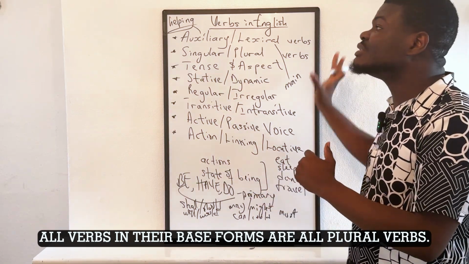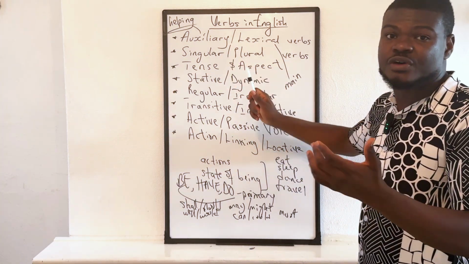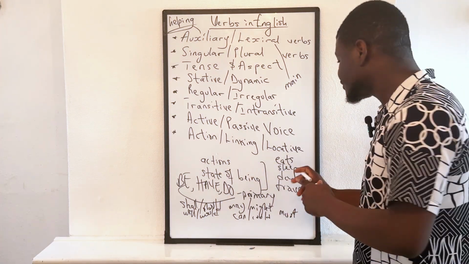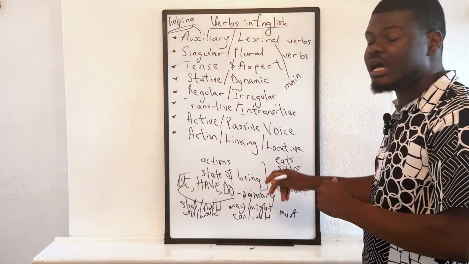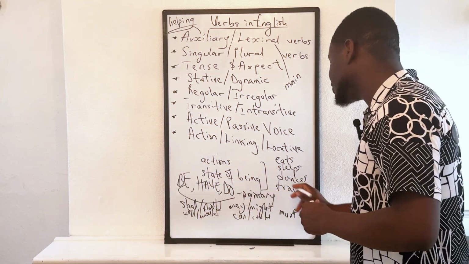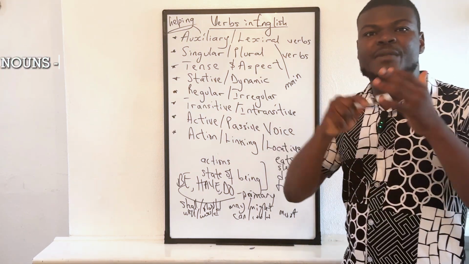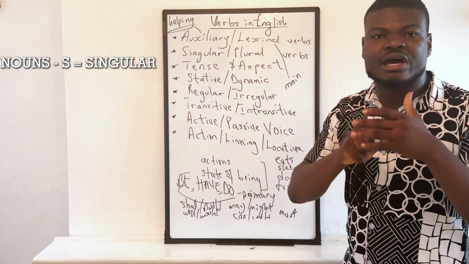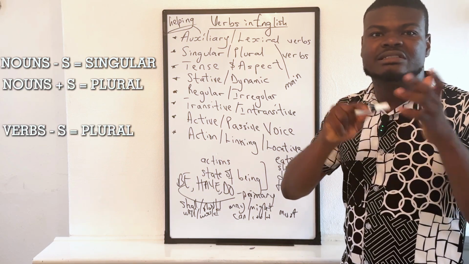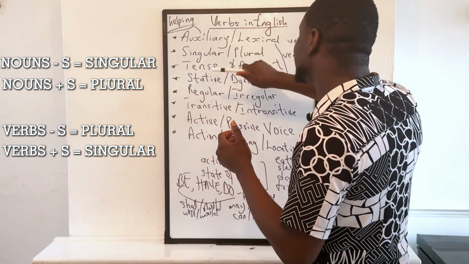So when you need to singularize it, that's what gives you the singular version of verbs. So if I add s to these, it becomes a singular verb. Dances, singular verb. Travels, singular verb. Yeah. So in summary, nouns minus s, singular, plus s, plural. Verbs minus s, plural, plus s, singular. Do you understand that? Yeah. So that's all about singular and plural verbs.